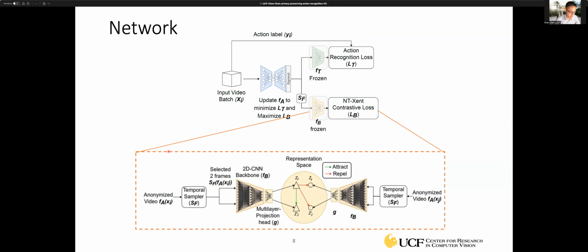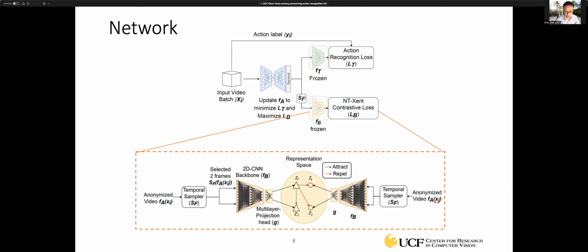Basically, this is the framework of this self-supervised learning. For a video Xi here, it will go through a temporal frame sampler. Basically, we want to randomly select 2 frames. Each of the frames will go through this 2D CNN backbone network to extract features to result in a representation in the feature space. Let's call them Zi and Zi prime. These are the feature representations of these 2 frames.